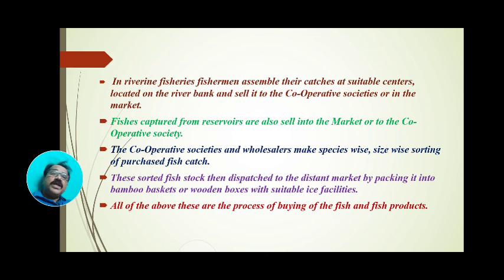Where the market demand is for larger species, large lots are sold. Where the demand is for small species, small-sized fishes are sold. Whatever demand occurs, that can be sold first. These sorted fish stocks are then dispatched to the distant market by packing them into bamboo baskets or wooden boxes